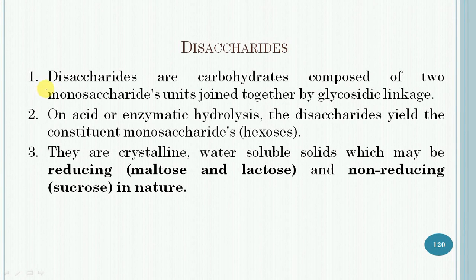The next topic is disaccharide. So let us start with, first of all, an introduction to disaccharide. They are carbohydrates which are composed of two monosaccharide units joined together by glycosidic linkage.